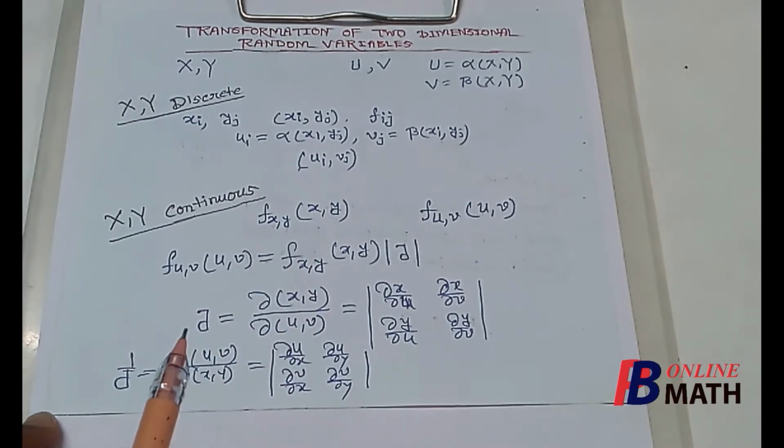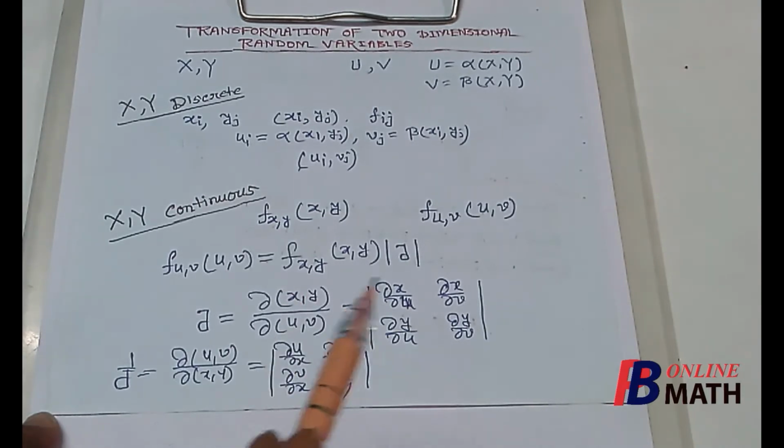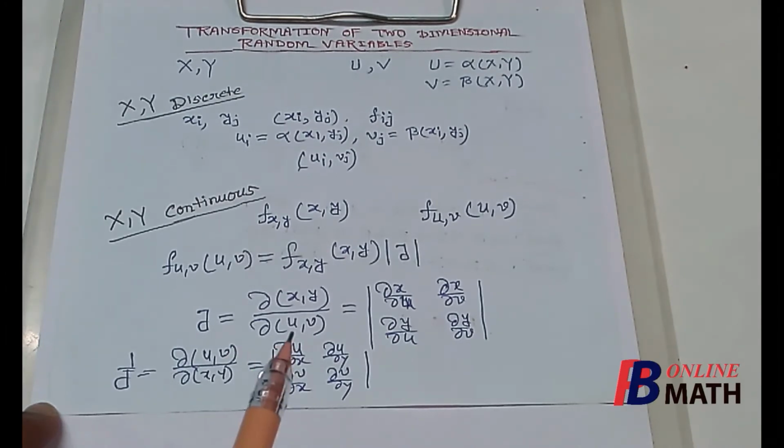But if j changes sign throughout the interval, then we can't use this formula. In that case we have to find the joint PDF of u and v from the definition. Now in practical problems, instead of this Jacobian, we compute this Jacobian, and after that we take the inverse of that.